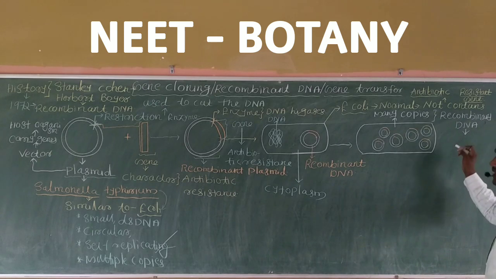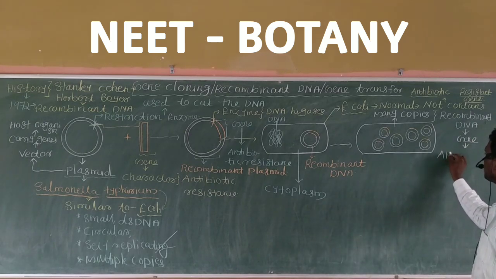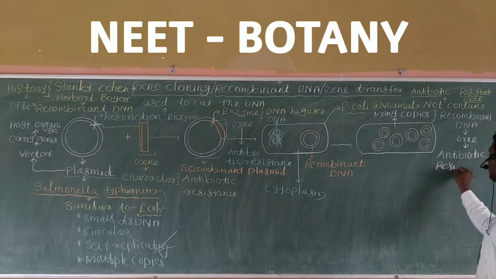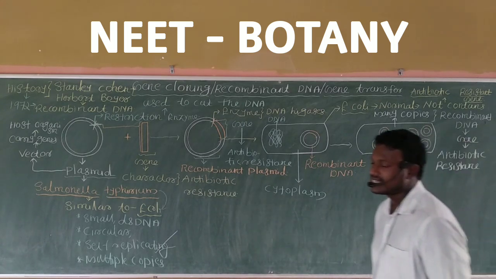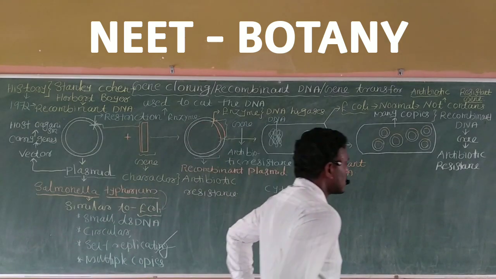Each recombinant DNA contains the gene responsible for antibiotic resistance. Each and every plasmid contains the gene responsible for antibiotic resistance. Yes or no?